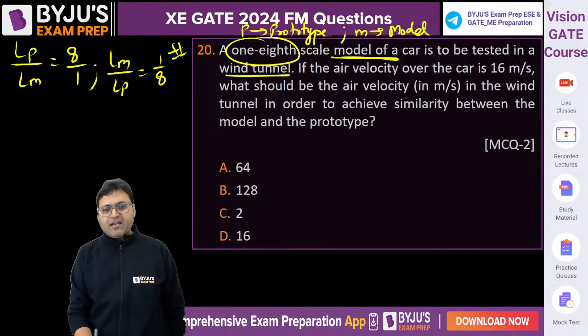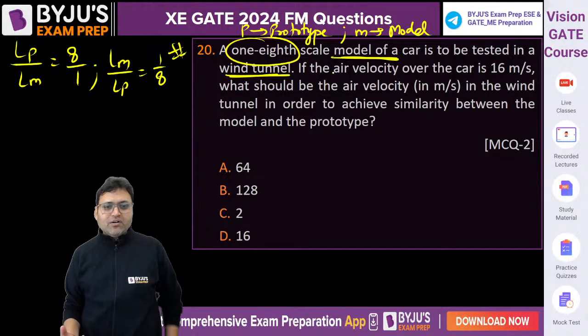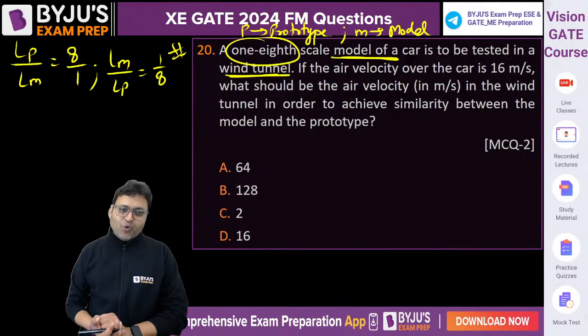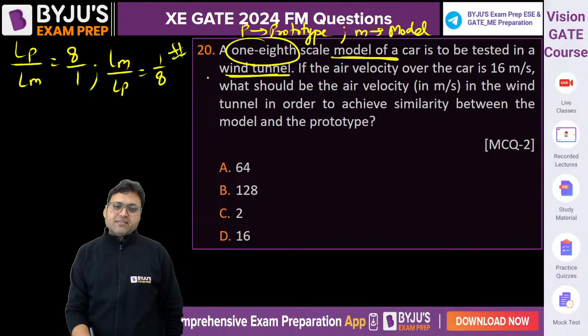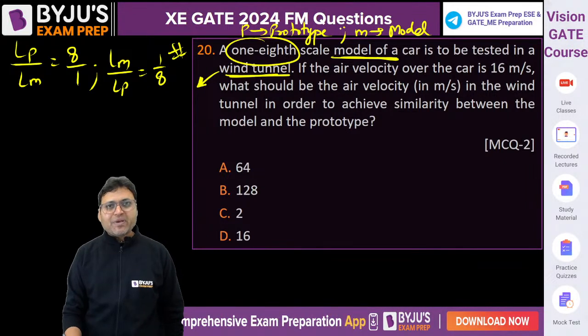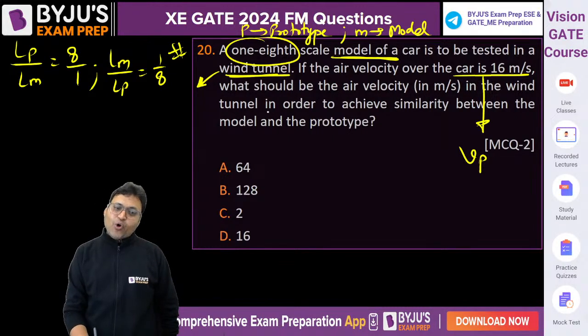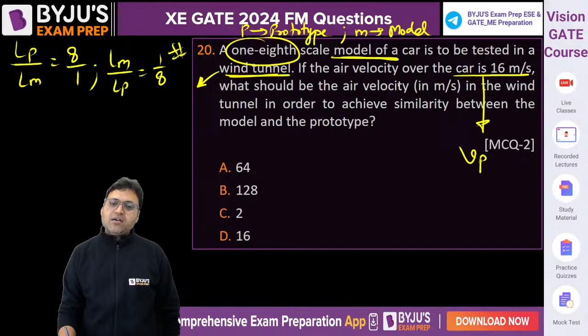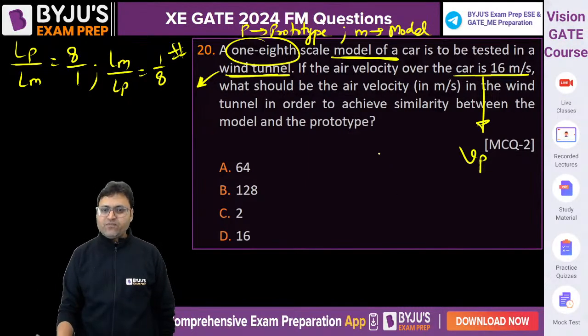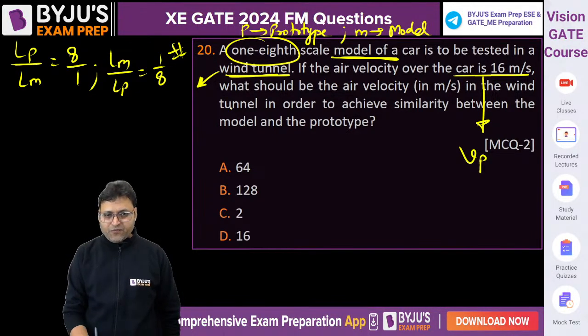It is to be tested in a wind tunnel. In a wind tunnel, flow over the body has the viscous force as important, so we use the Reynolds model. The air velocity over the car, VP, is 16 meter per second. What should be the air velocity in the wind tunnel? The model is tested in the wind tunnel, and the actual car is moving in the atmosphere, in the air. What is the velocity in the wind tunnel in order to achieve similarity between model and prototype? If you read the question properly, our question is to find out VM.